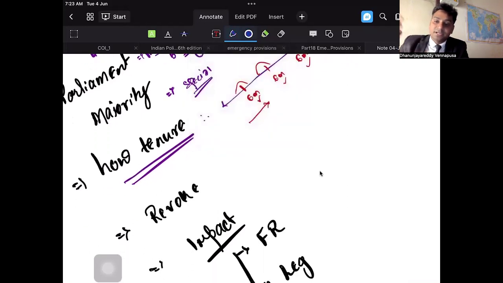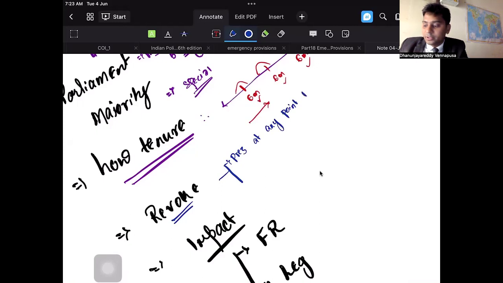Okay, once the President has proclaimed it, how to revoke the national emergency? In the revocation, the President can revoke at any point of time. Once he thinks that there is no need, he can revoke.